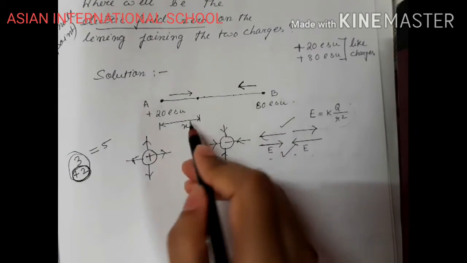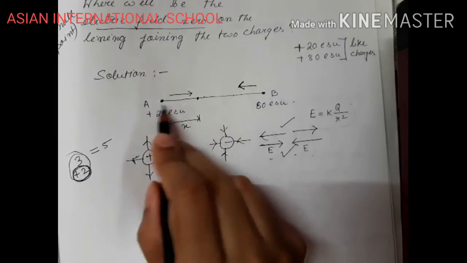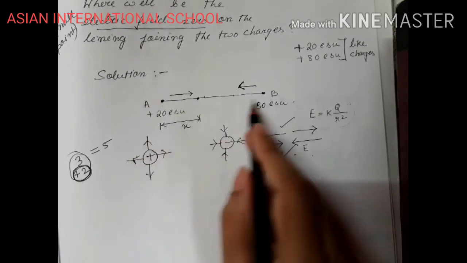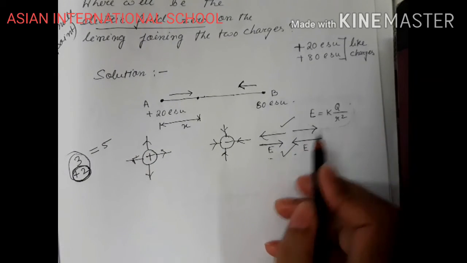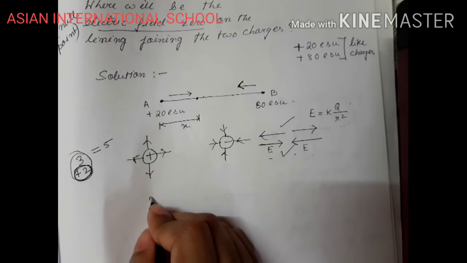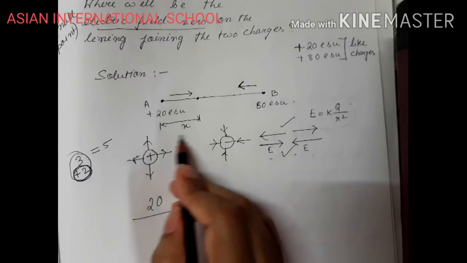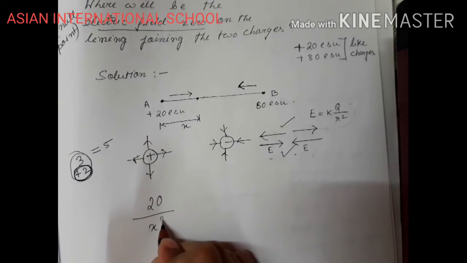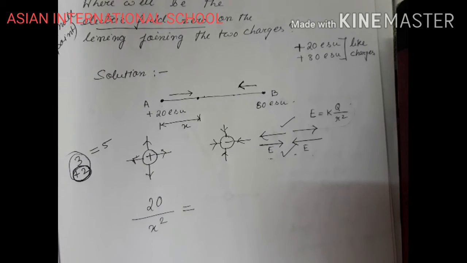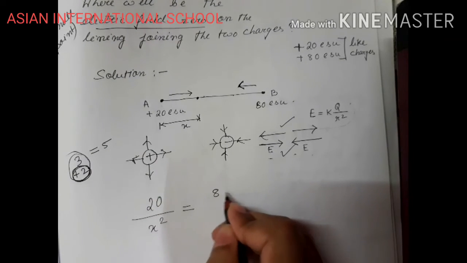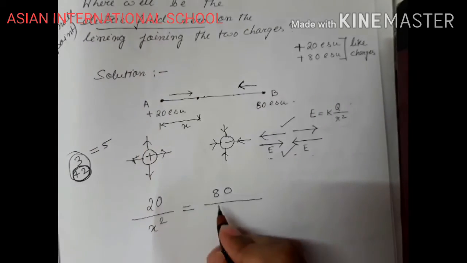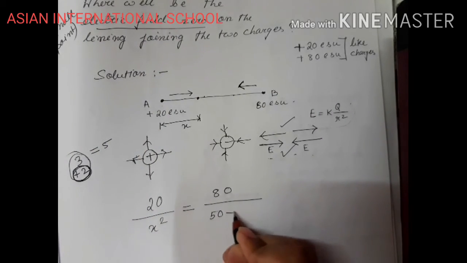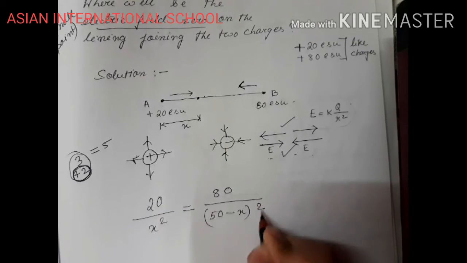Okay? So, if I place a charge over here, I can understand that I am going to get a null point somewhere between A and B. So this is my formula to be used. Okay, K equals 1 for CGS unit. 20, what is the distance? X square equals 80 divided by, it's 50 centimeter. So I can write (50 minus x) square.